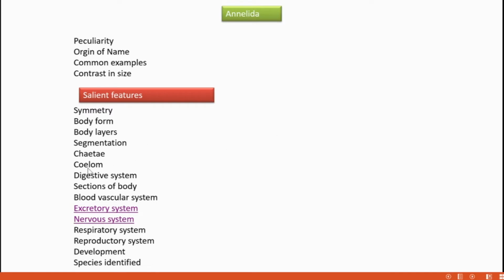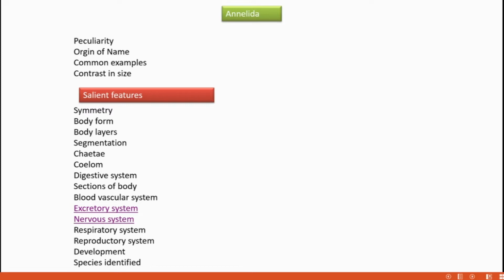Coelom. What is coelom? Coelom means body cavity. And here the coelom is also separated by septa. Not each segment; the coelom itself is separated by many septa.